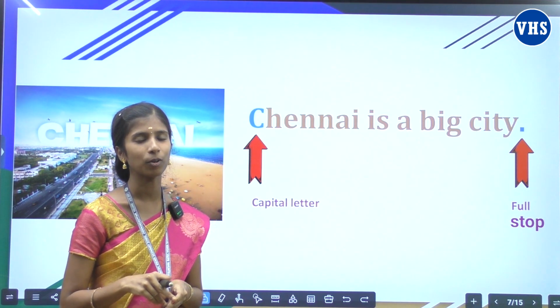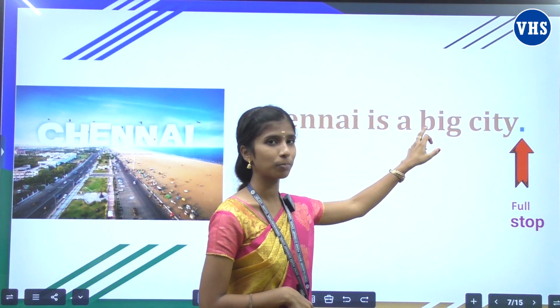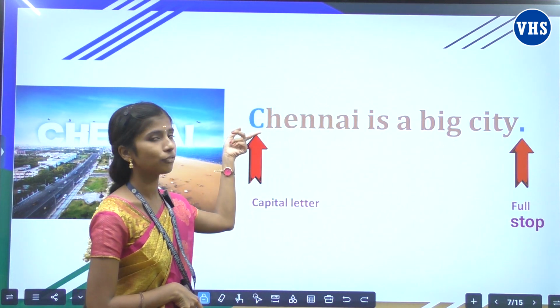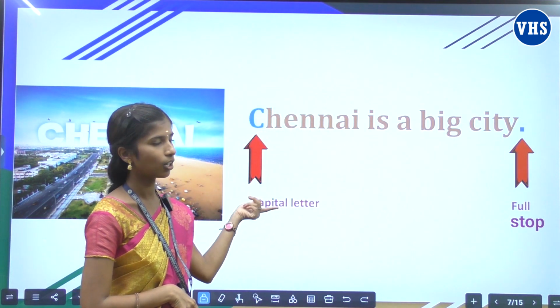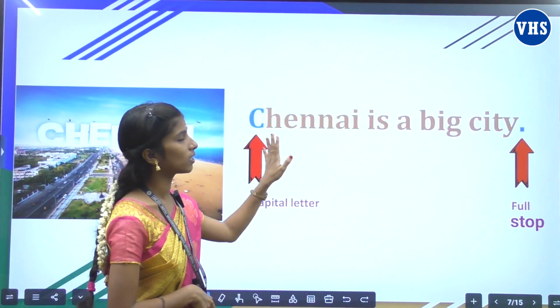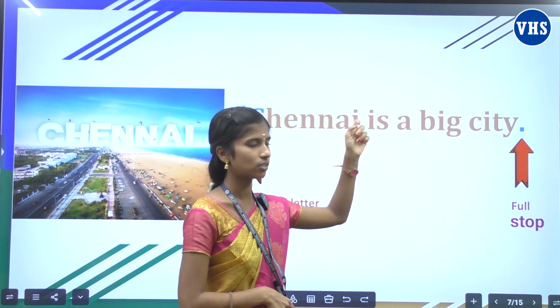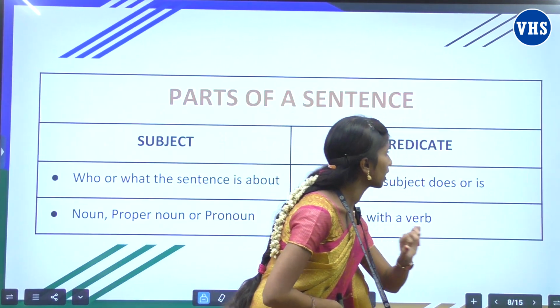Let's see an example for a sentence. Look at this sentence. Chennai is a big city. Can you see? The first letter is a capital letter, and it ends with a full stop. So this is how a sentence has to be written. And between the words, we should have space. Okay, dears? So now, next one.